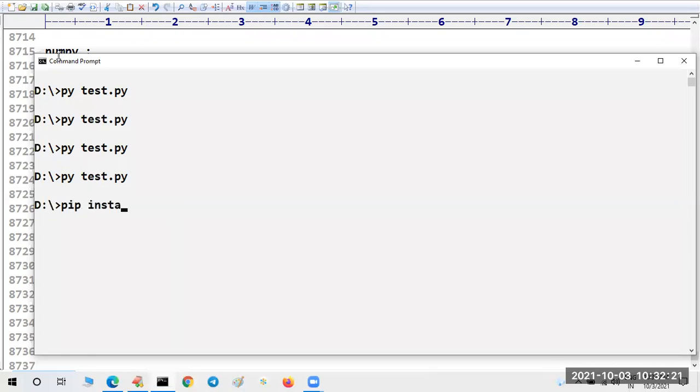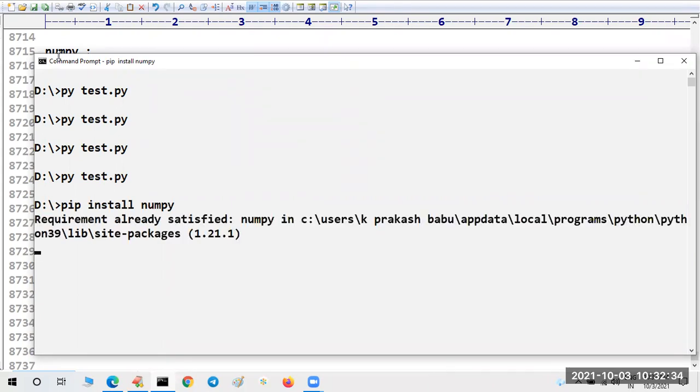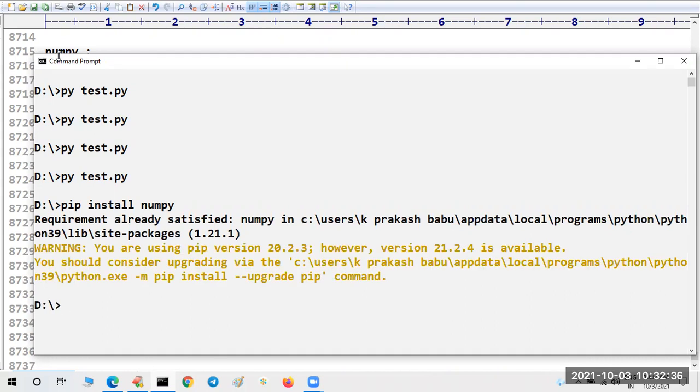But of course, NumPy is already installed in my machine, that's why it is going to tell "Requirement already satisfied."